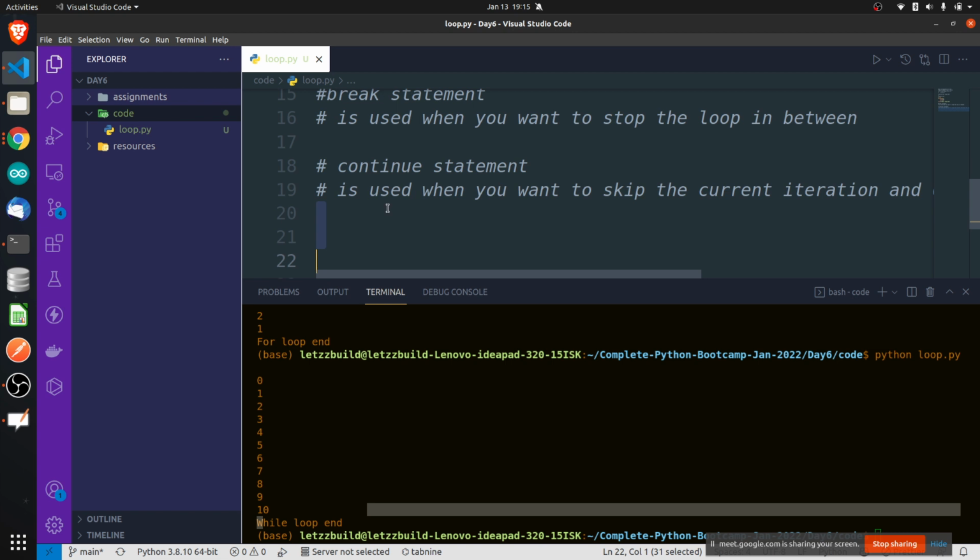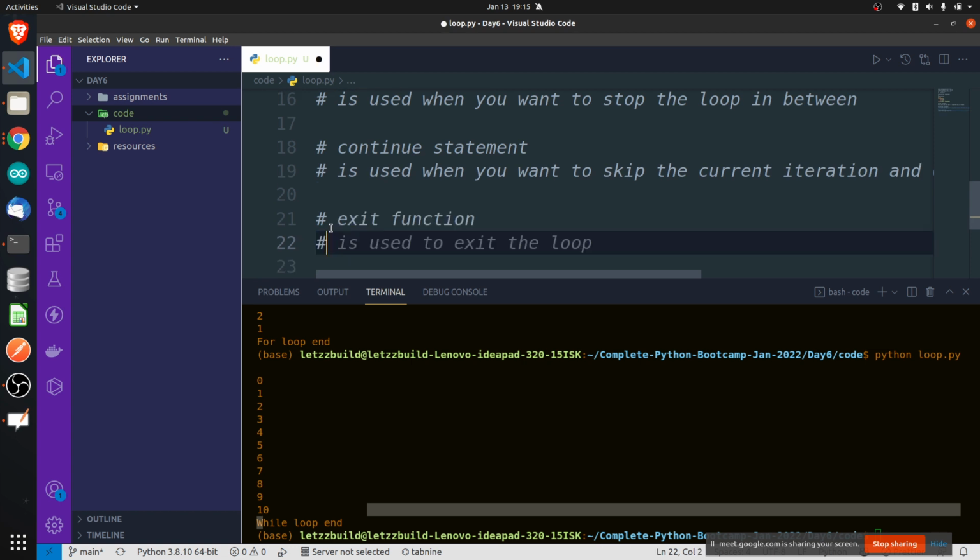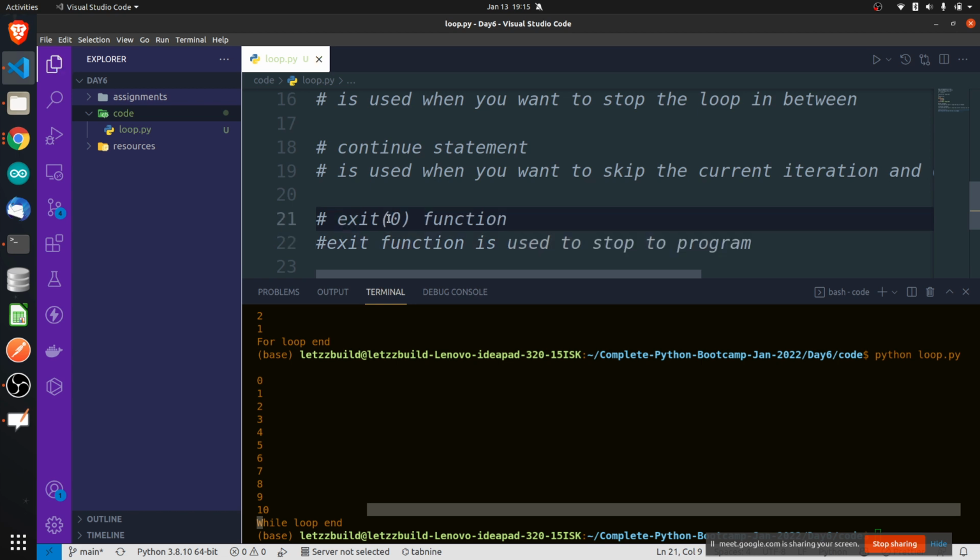The exit function is used to stop the whole program. If you just write exit 0, your whole program will stop. Wherever you use this line, your whole program will stop there.